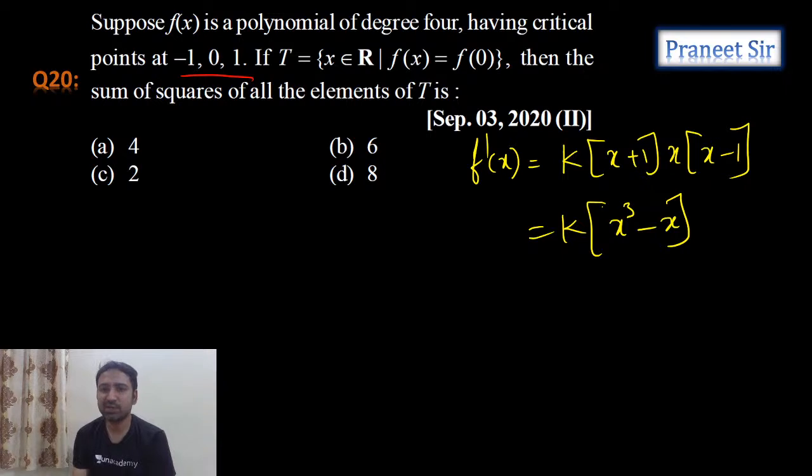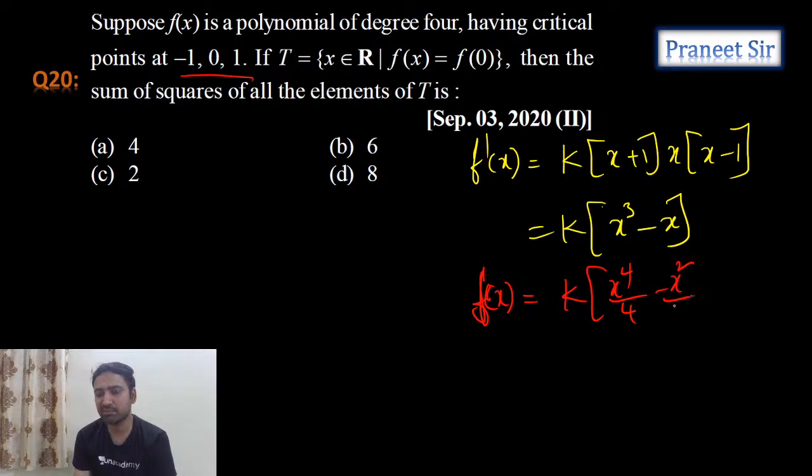Right. So now what we can do is integrate it on both sides. If I integrate it on both sides, I can calculate f of x. F of x equals, if I integrate it, k into x power 4 by 4 minus x square by 2 plus some integral constant c.